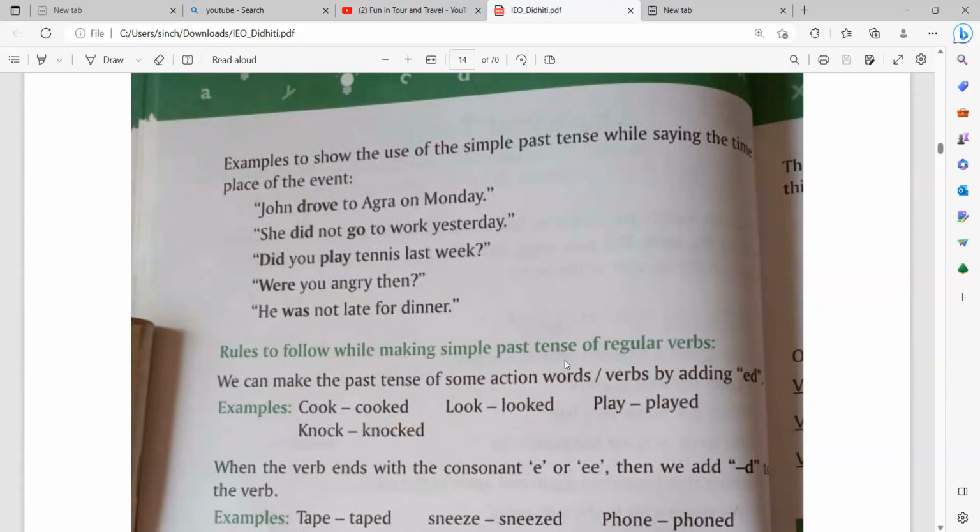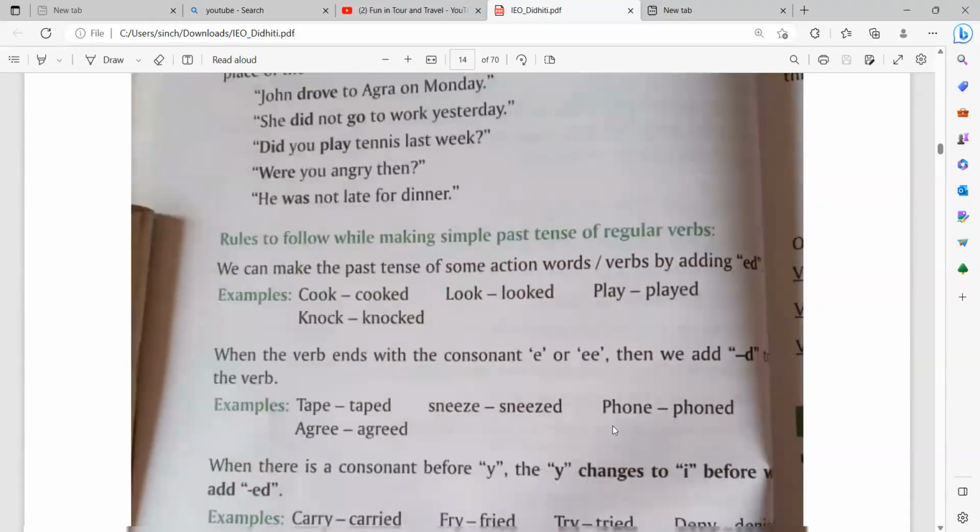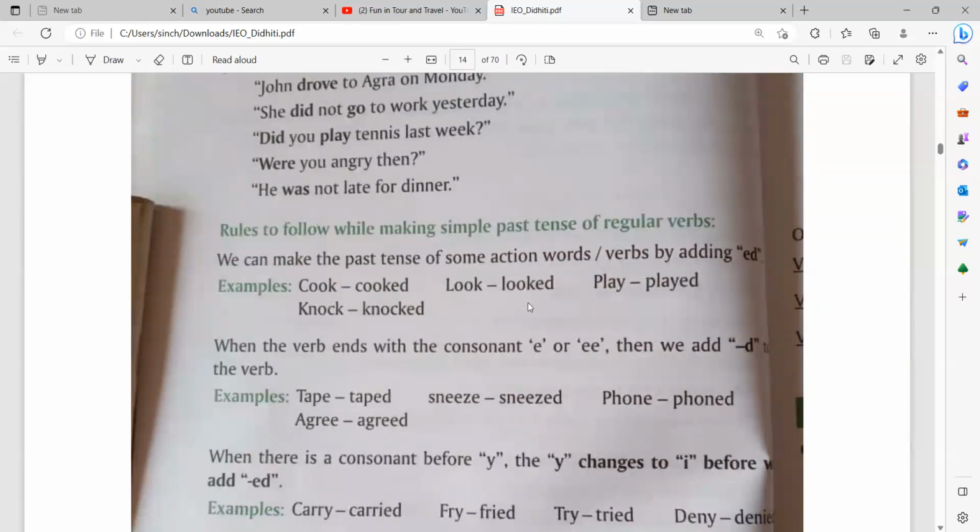Rules to follow while making simple past tense of regular verbs. We can make the past tense of some action words, verbs by adding ed. Cook will be equal to cooked. Knock will be equal to knocked. Look will be equal to looked. Play will be equal to played. So these are the past tense. What did we do? We just added ed to the main verb, that is, the action verb.